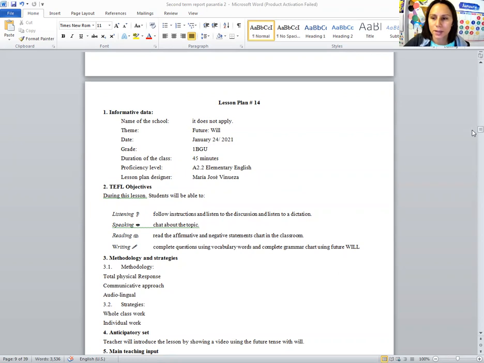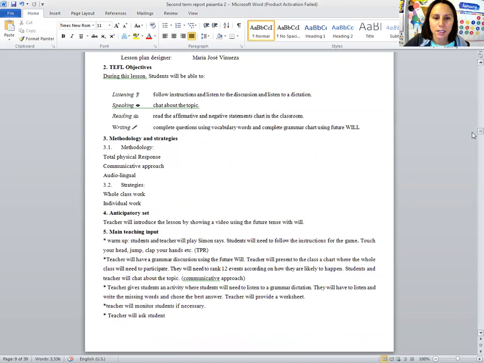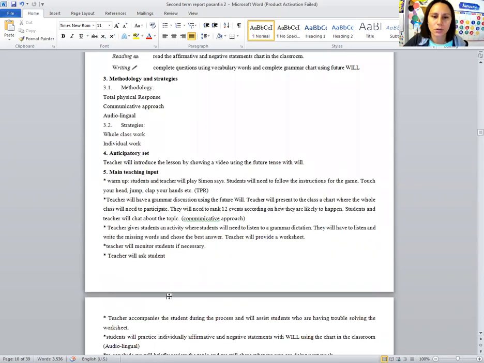For the methodology, here we have total physical response, communicative approach, and audiolingual. The strategies that we're going to use are whole class work and individual work. For the anticipatory set, I will introduce the lesson. I'm going to show them a video about how to use the future tense of will.